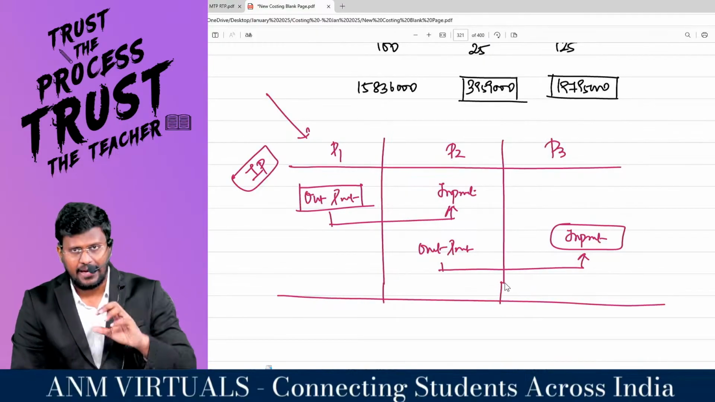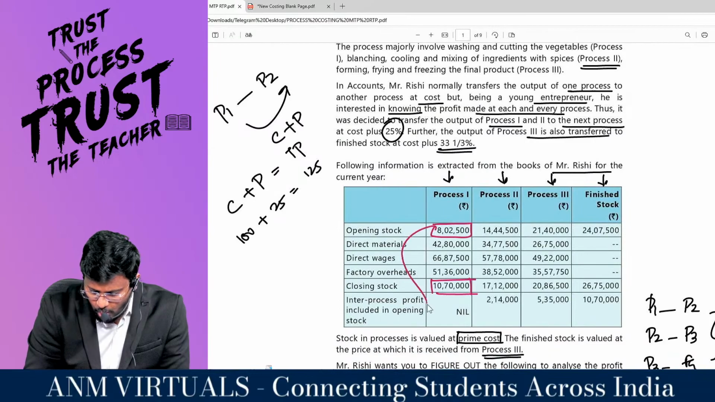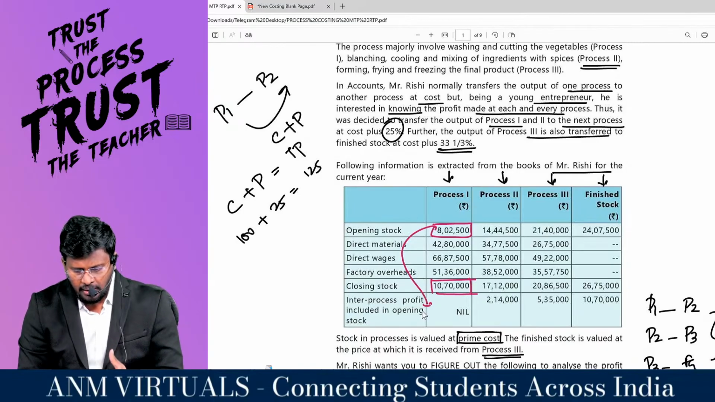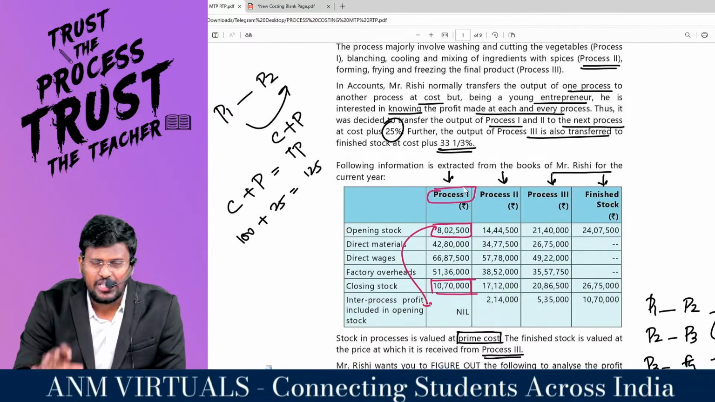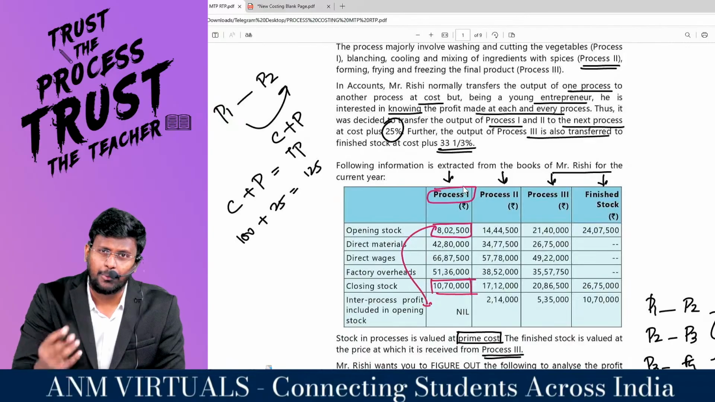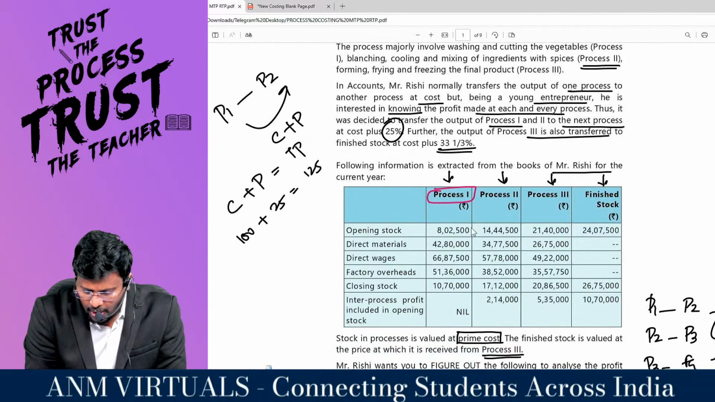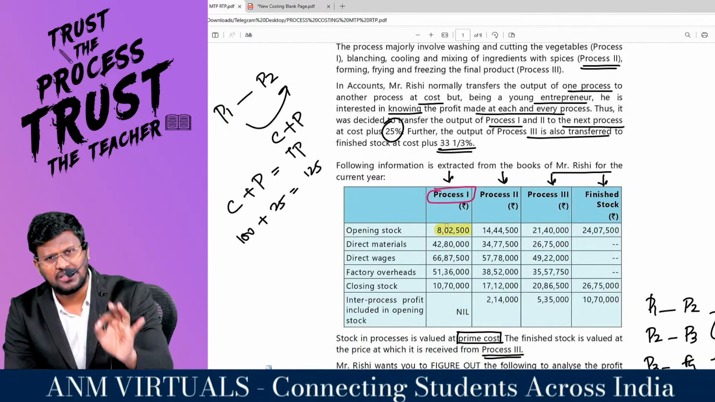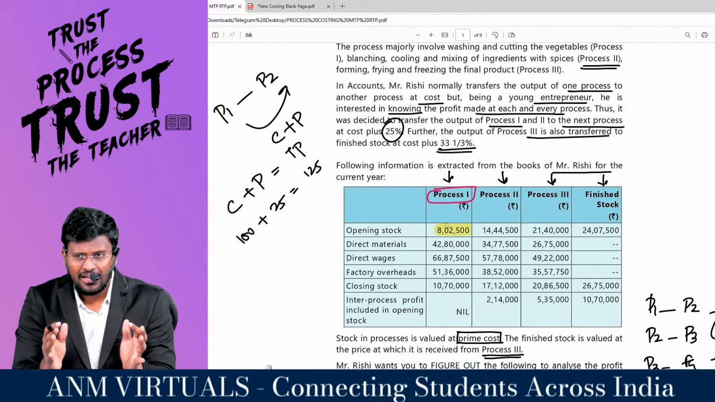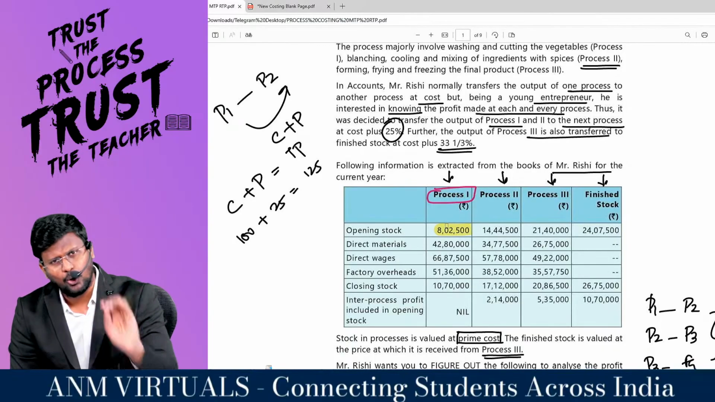If that is the case, in the opening stock of process 1 there will be no inter-process profit. Process 1 has closing stock, and this closing stock will become the opening stock of process number 1. So in the last period, this 8,02,500 was the closing stock of process number 1, and now it has become opening stock. Think separately: from where would process 1 have got this 8,02,500? From their own production.